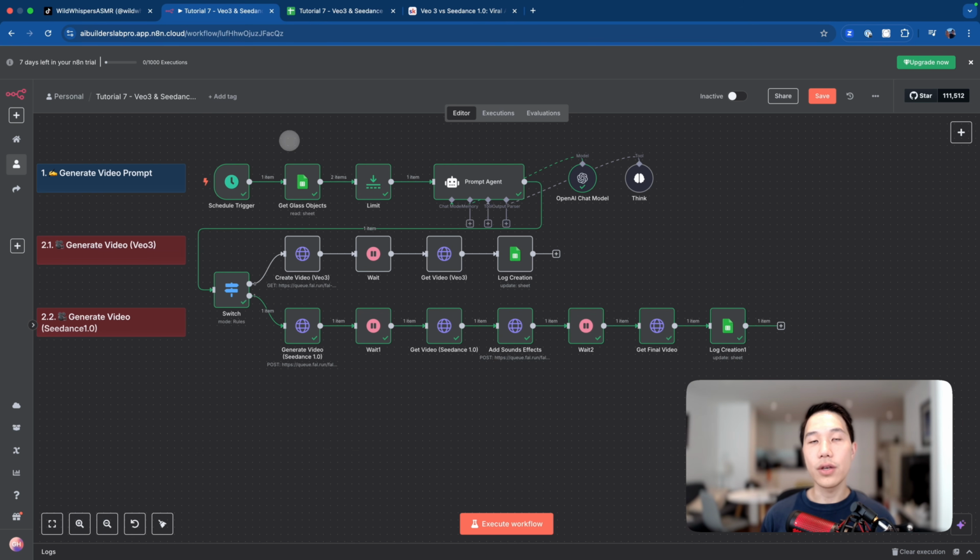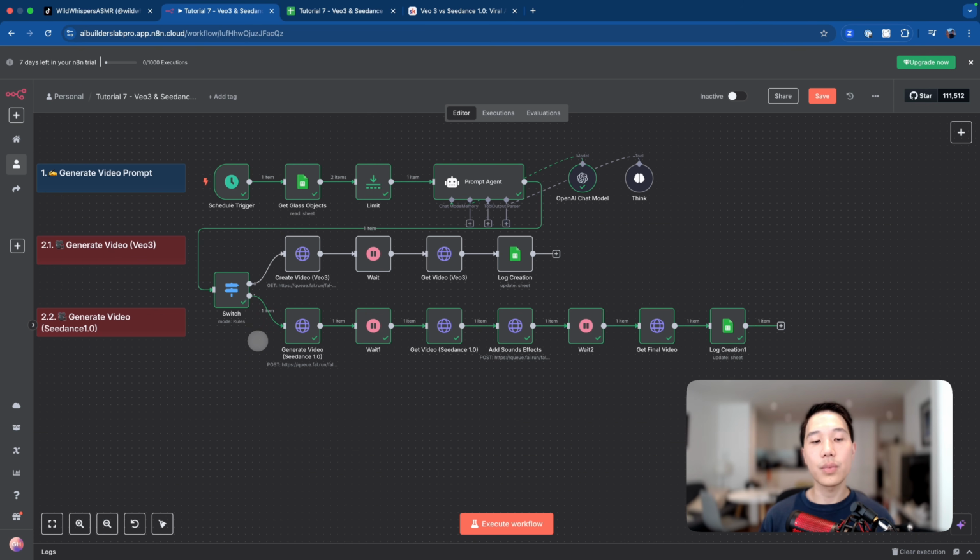And so the AI automation system that I'll be sharing in this video is able to create a very high quality video prompt from a simple glass object idea from the Google Sheet. And then together with the model specified, it will choose the first or the second path. And the first path is to use the Google VO3 model and create a video with that, and then get it back and just output the final video link back to our Google Sheet.